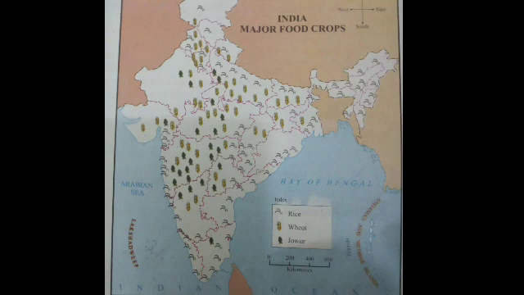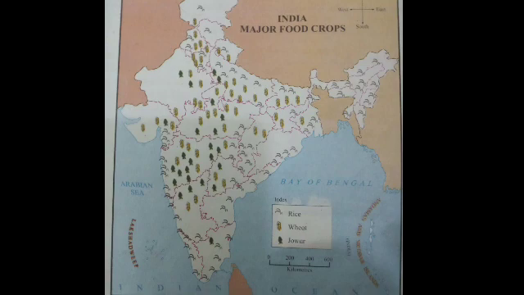You can see that the distribution of crops varies in the regions. In coastal region, rice is grown more. Look at the map, children. Coastal region, we can see the crop of rice.